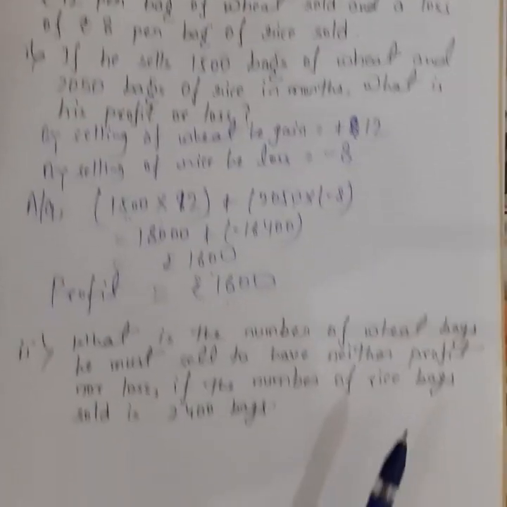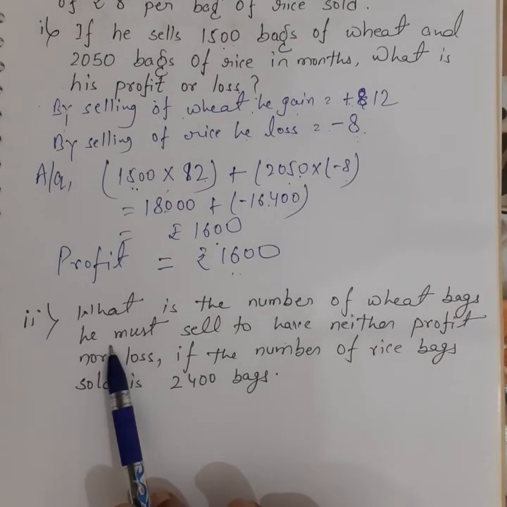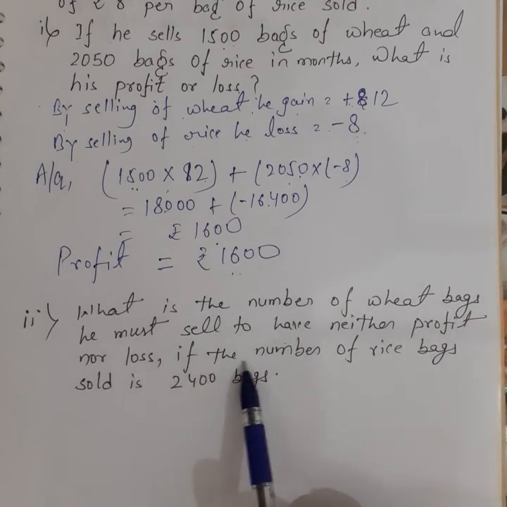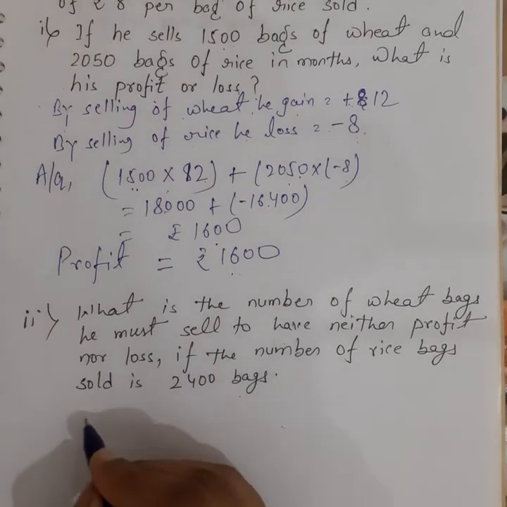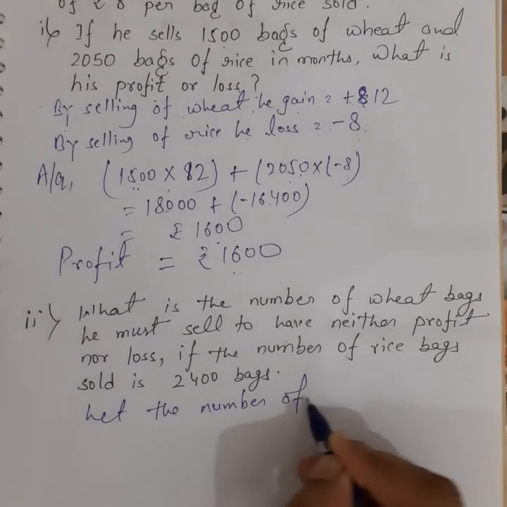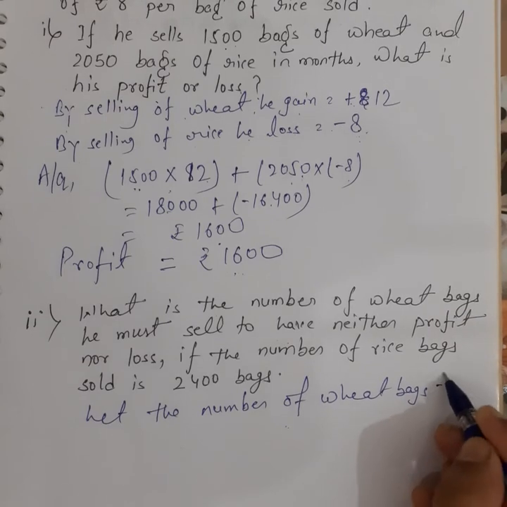Okay. Now the question is, what is the number of wheat bags he must sell to have neither profit nor loss, if the number of rice bags sold is 2400? It means there will be no profit, no loss. So let the number of wheat bags be x.